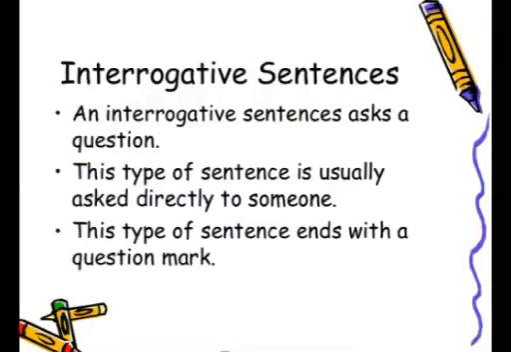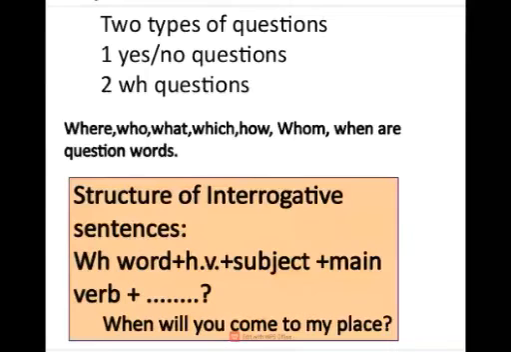Now move on to interrogative sentences. An interrogative sentence asks a question. This type of sentence is usually asked directly to someone. This type of sentence ends with a question mark. Where were you? Is this your book? Where do you live? These are examples of interrogative sentences.